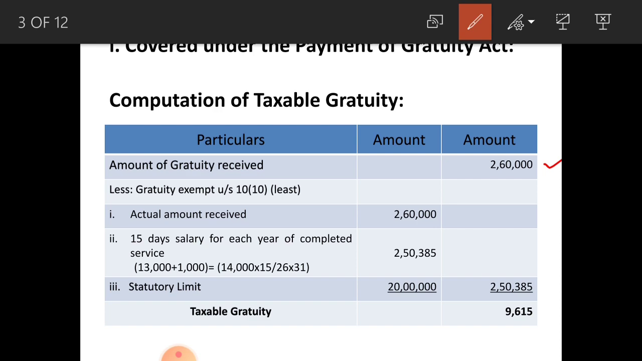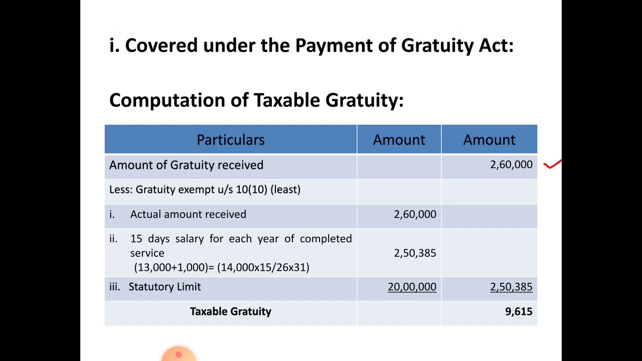Multiplied by number of years of service. He served in the company for 30 years, 6 months and 4 days. That fraction of years is more than 6 months. That is why you are considering it as 31 years.